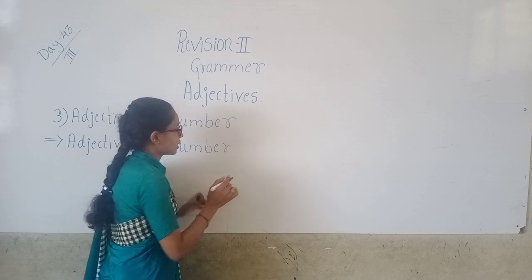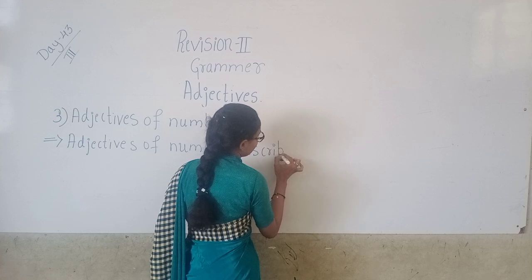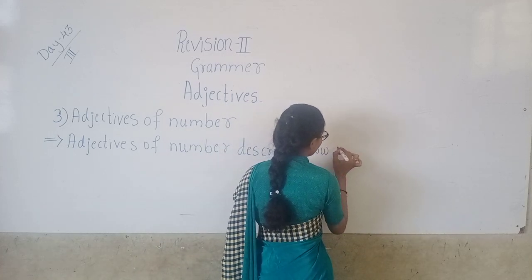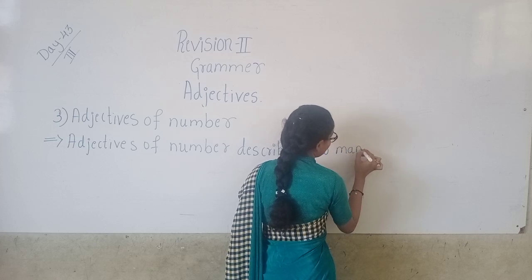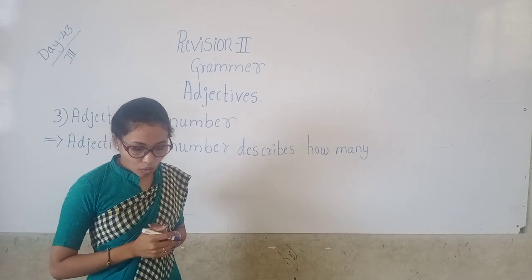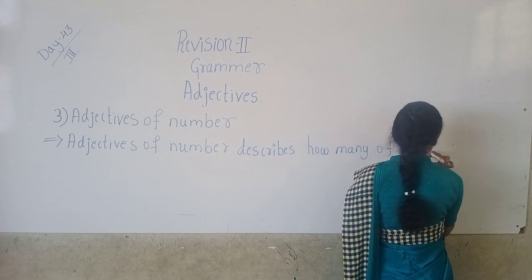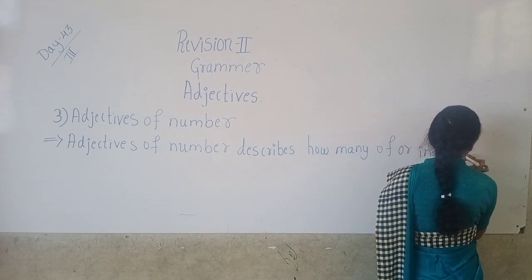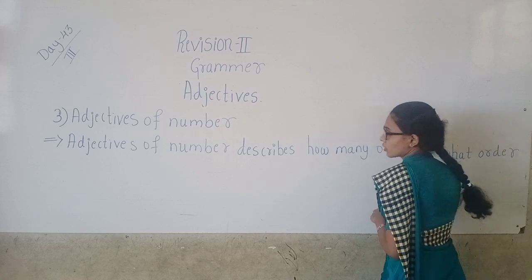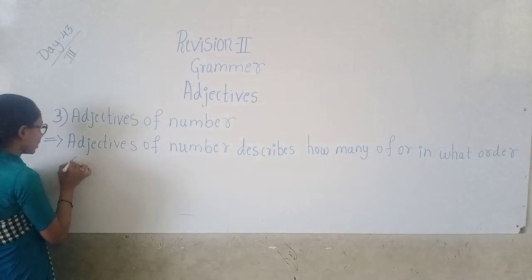Adjectives of number describe how many, or in what order a person or thing is.